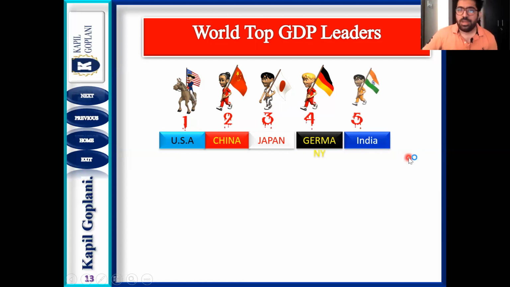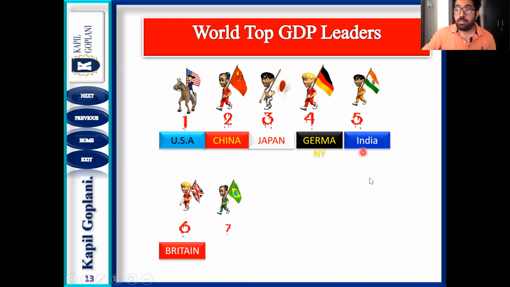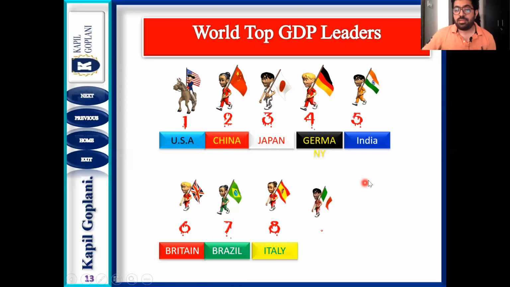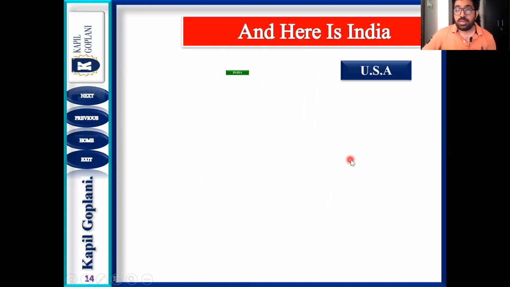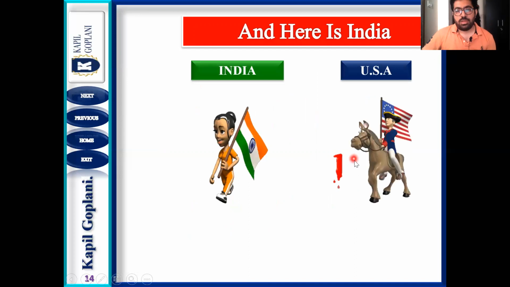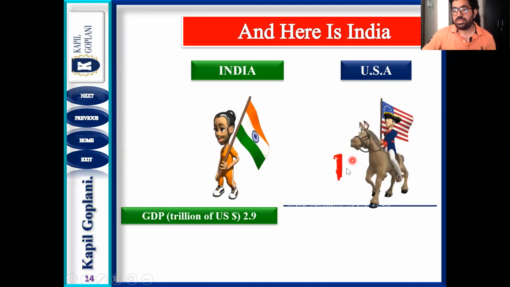India is also in the top 20 leaders for GDP. India's economy has a good amount of GDP. It is not that India does not have a decent GDP. Sixth is your Britain. You should be proud that India is above Britain. Seventh is Brazil. Eighth is your Italy. Ninth is Russia. And these are the top leaders for GDP. And here comes India, but on fifth position, and USA is on first position. That is the major drawback.